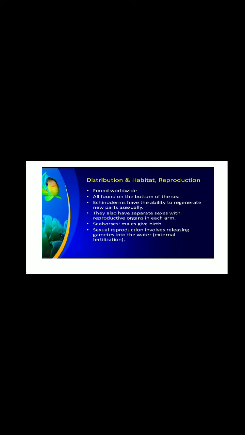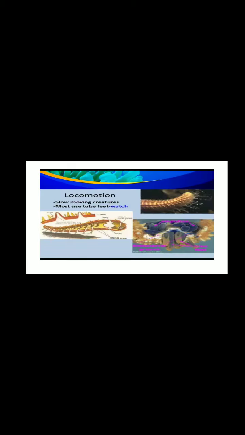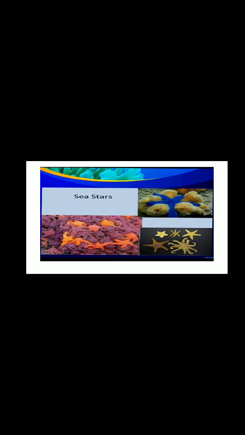In reproduction, it releases the gametes as well as eggs into the water. So external fertilization only occurs for this kind of organism. And the locomotion is slow. It uses the tube feet. The feet are in the form of tube feet, which helps in movement. Example, sea star.